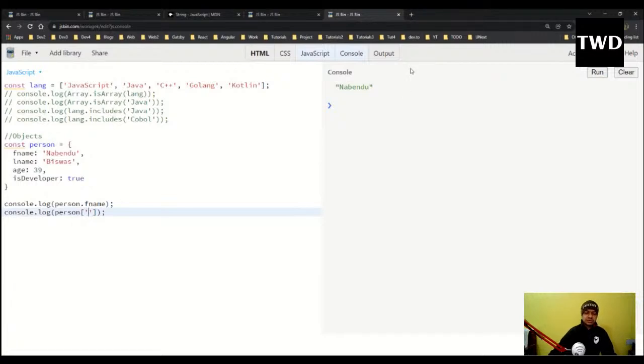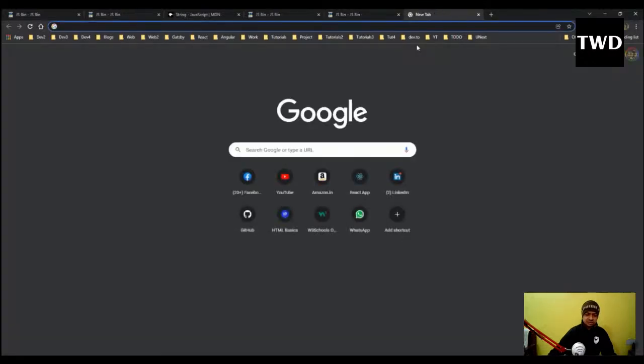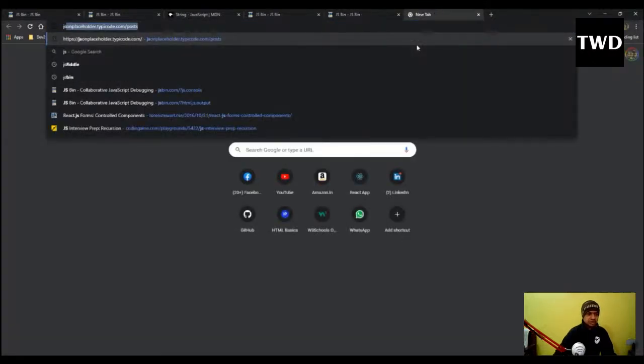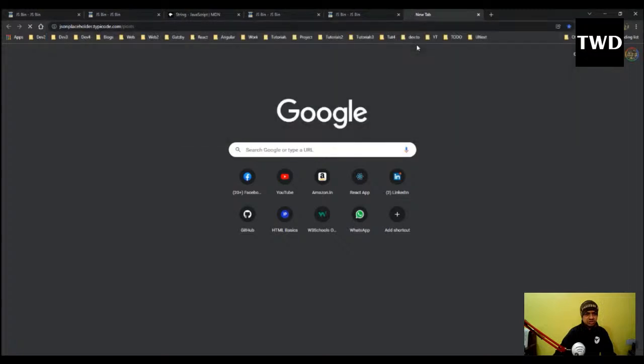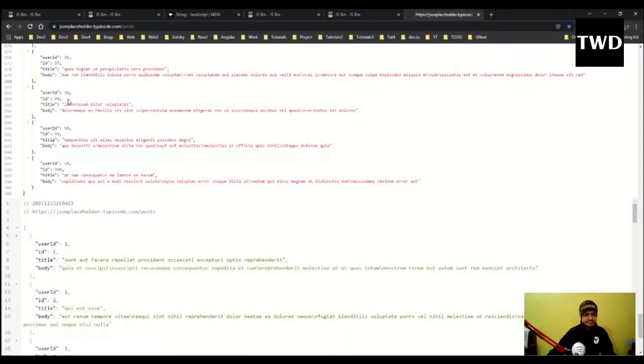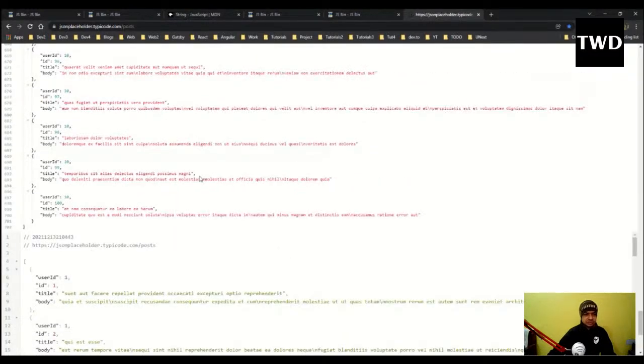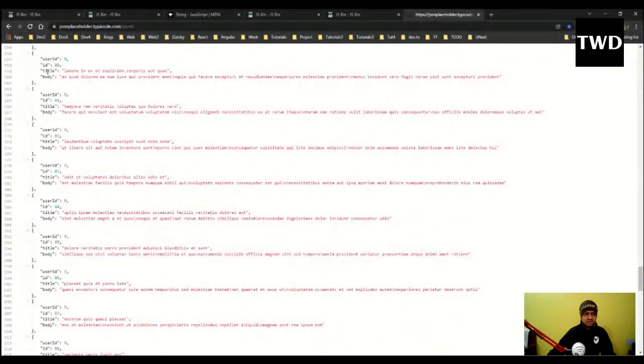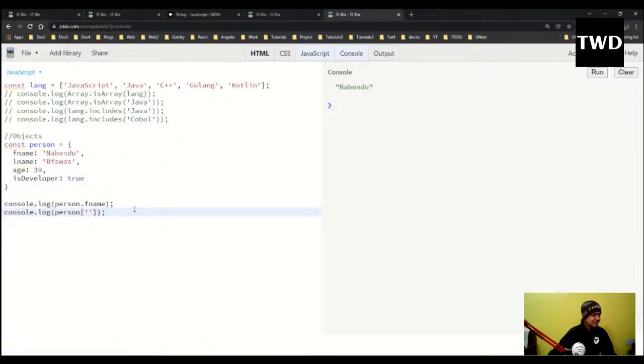Yeah, it is double quotes, not single quotes. JSON placeholder. So this is an endpoint. That is way beyond today. But when you hit API endpoints, this is how the whole internet works. You get something like this.